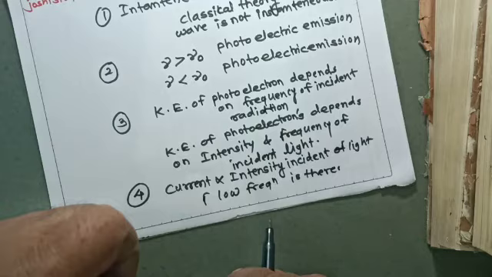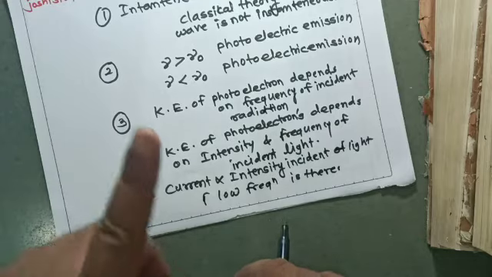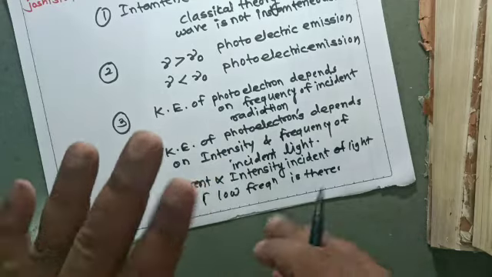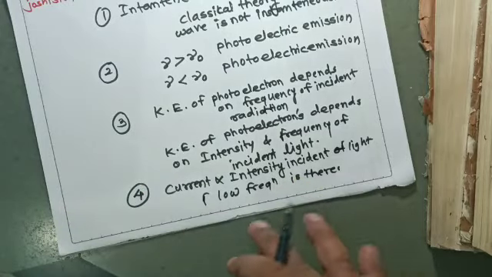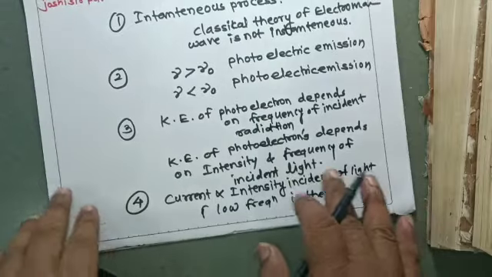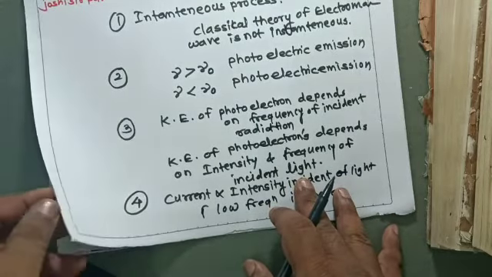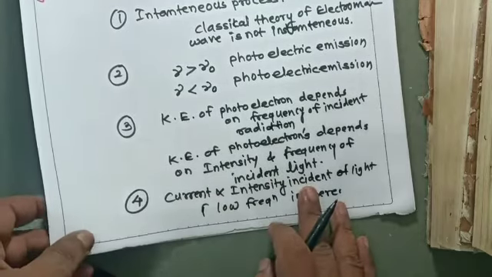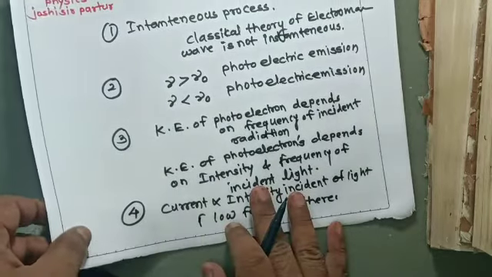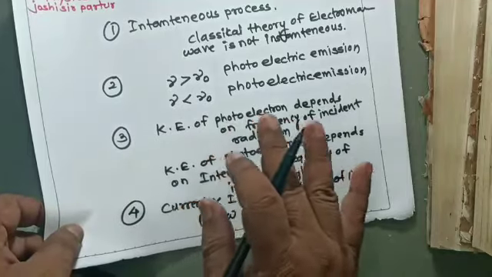Means at low frequency, current will flow in the circuit. Looking at these points, the conclusion is that the classical electromagnetic theory of radiation cannot explain the photoelectric effect.